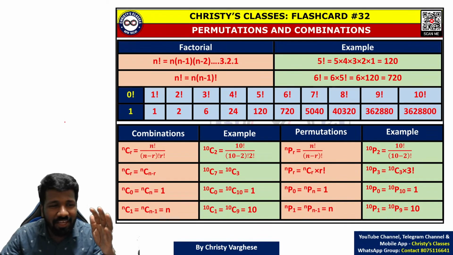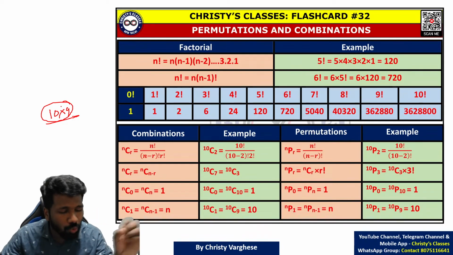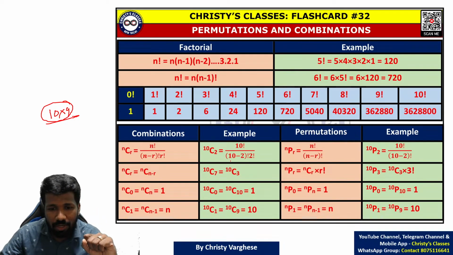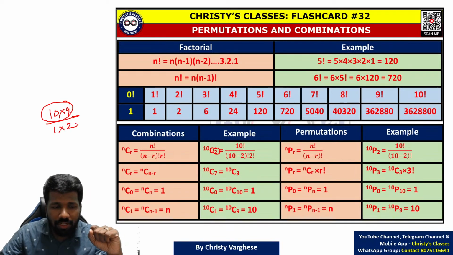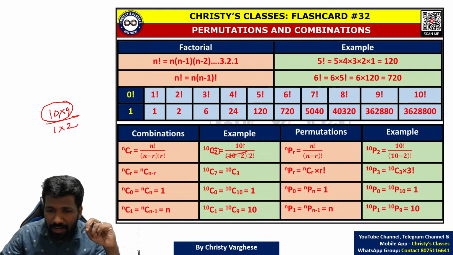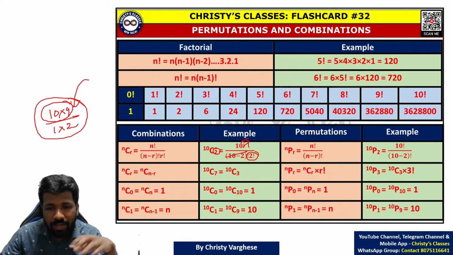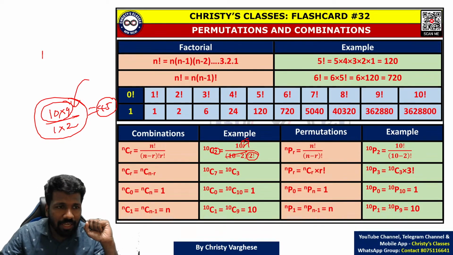Therefore, you don't have to write all the steps. If it is 10C2, just write 2 numbers from 10, 10 into 9, because 2 is in the bottom, and then do 1 into 2 in the bottom. Remaining things will cancel anyway, because this 8 factorial and 8 factorial cancel, then 10 into 9 and 2 into 1 only will remain. So in the first place you just have to write this to calculate it super fast. 10 into 9 by 1 into 2, 45. All of you clear?